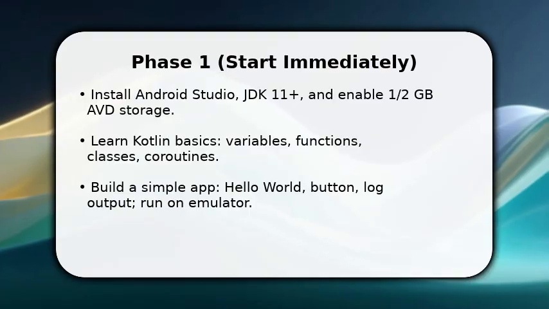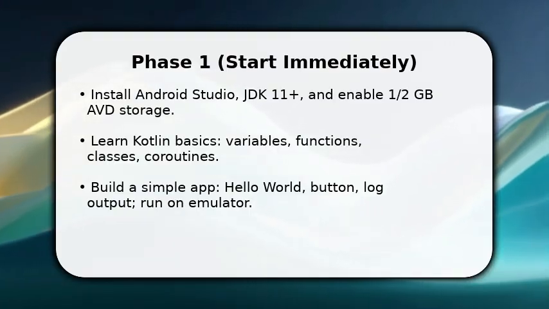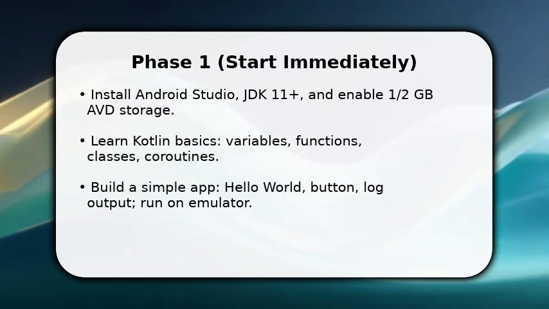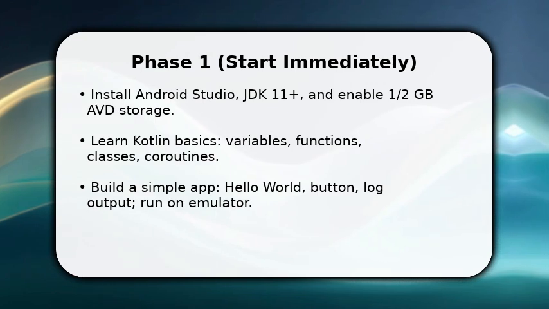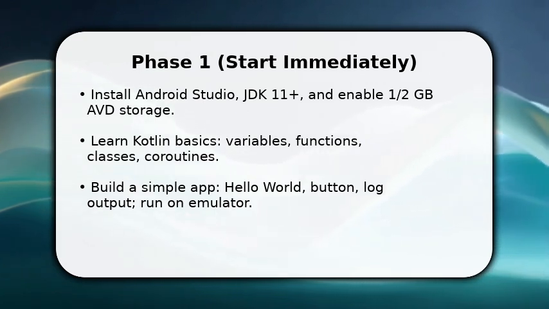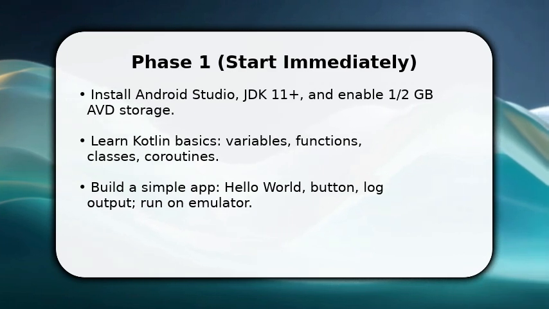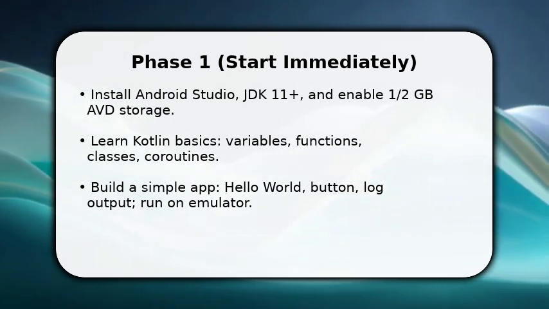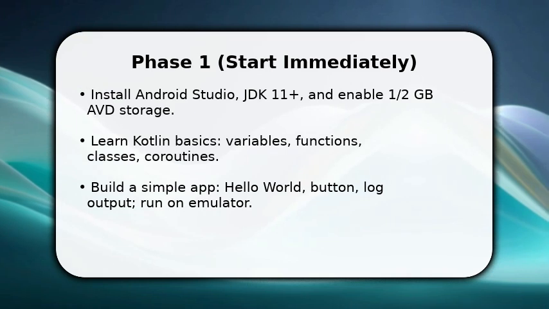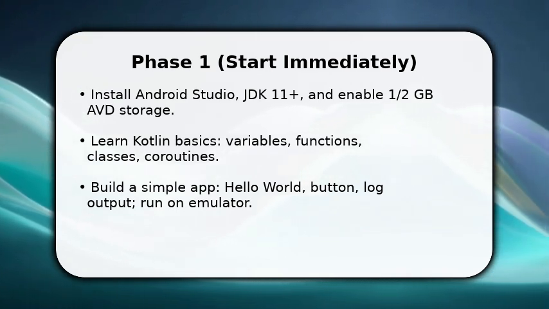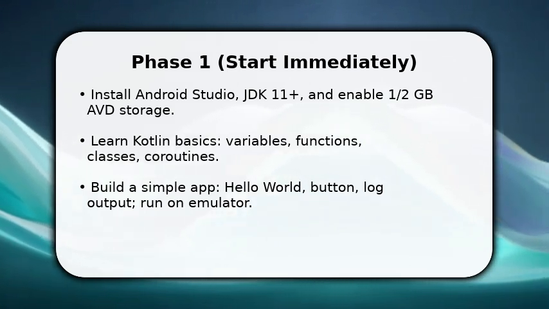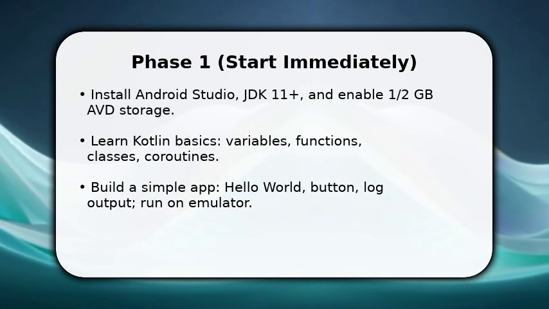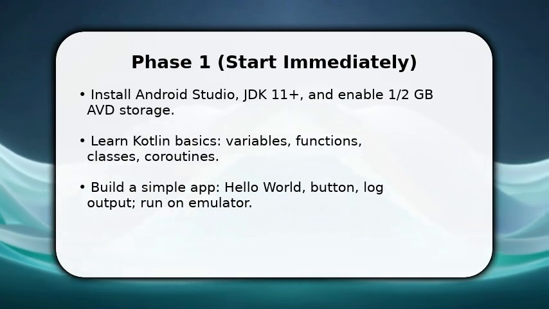Enjoy the video. You start by doing, not planning. Install Android Studio and JDK, then create a new Kotlin project so you can learn by building. Once created, make a single activity that shows text and a button, and run it on an emulator to confirm the toolchain works. While it compiles, study Kotlin functions and basic Android lifecycle methods so you understand why UI state changes. Make sure to commit your project to Git right away, so progress is tracked.